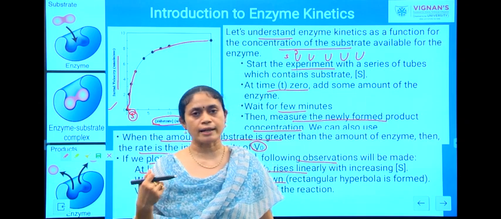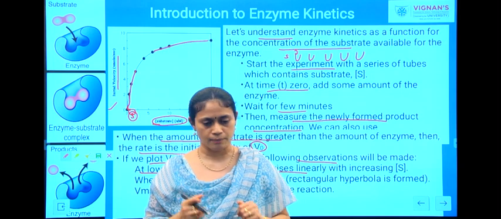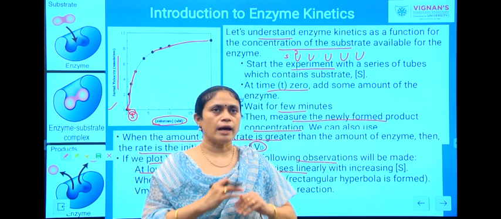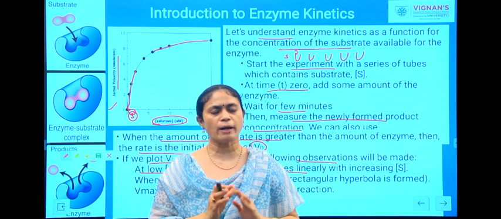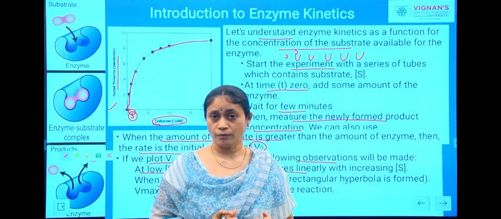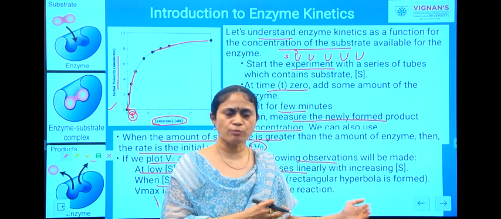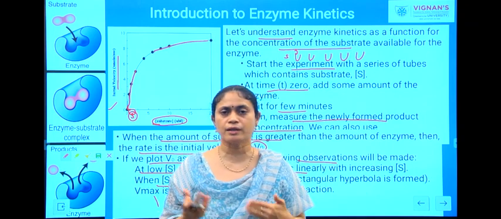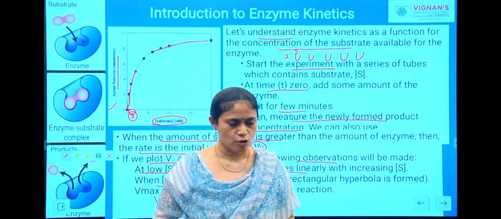Let us consider the second situation, where the concentration of substrate is high compared to the enzyme. Now, the active sites of the enzymes are completely occupied by the substrate molecules, and all of your enzyme molecules are occupied. Certain substrate molecules remain unreacted with the enzyme molecules because of less availability of enzymes.